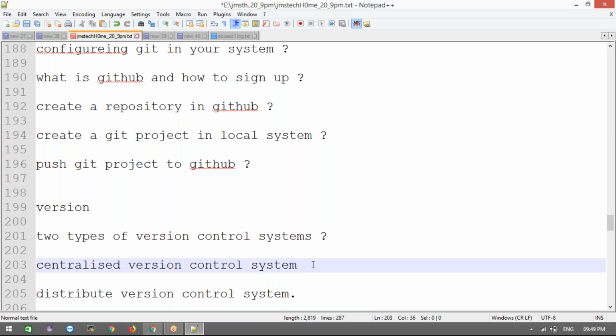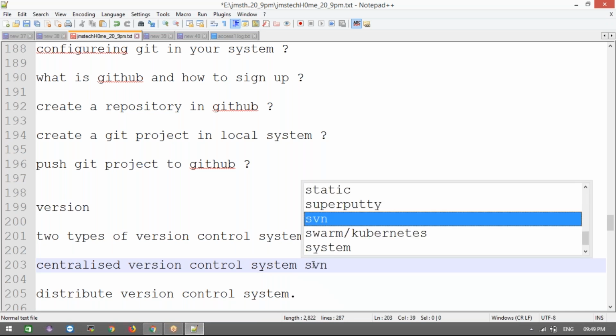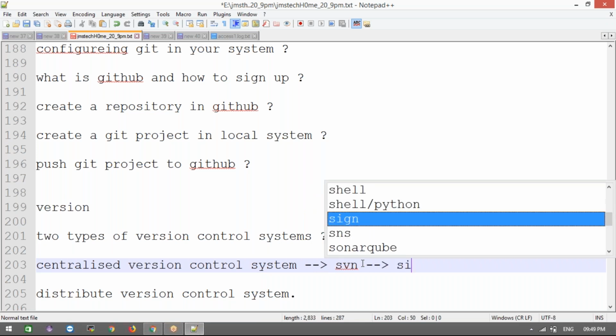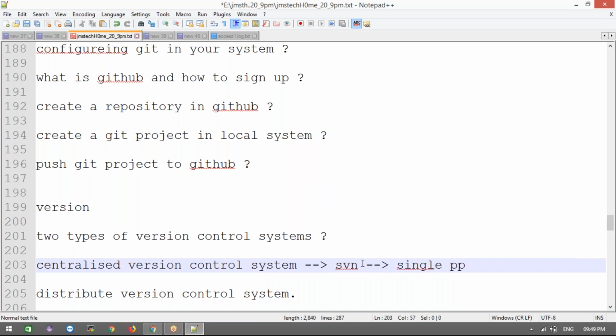That kind of tool, what is that? It comes under SVN. SVN is the centralized version control system. This is a single point of failure. SVN is a single point of failure. If the one centralized server is gone, people can't work and our progress won't go further.